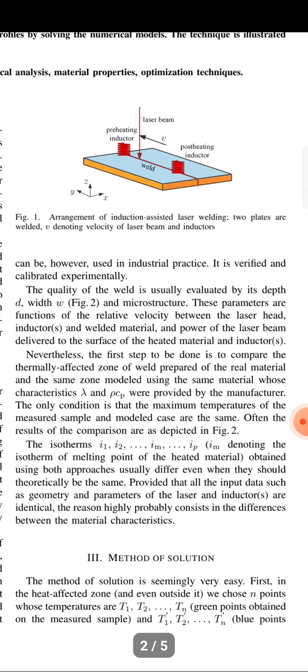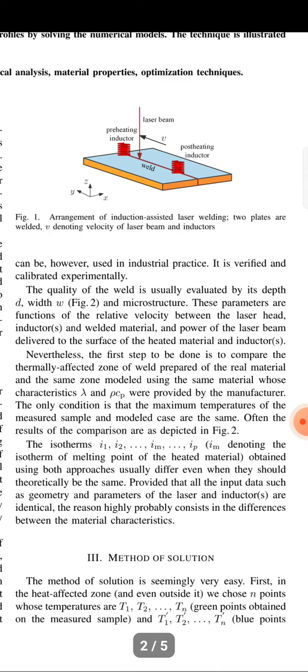Two plates are being welded, with v denoting the velocity of the laser beam. The inductor can be used in industrial practice, verified and calibrated experimentally. The quality of welding is usually evaluated by the depth and the microstructure, and by the parameters of the inductor, welding, and material. The first step is to compare the thermally affected zone of the prepared real weld and the model of the same zone using the same material characteristics provided by the manufacturer.